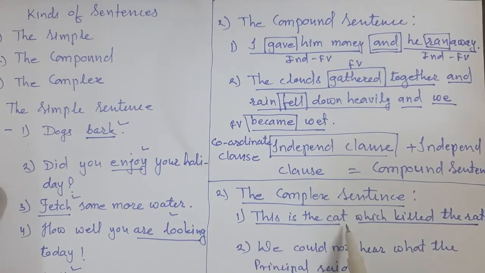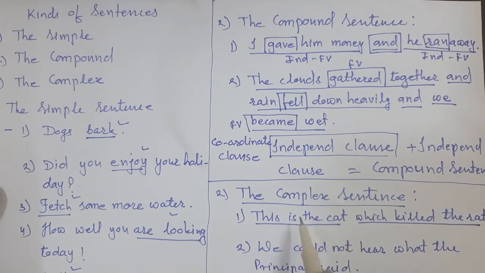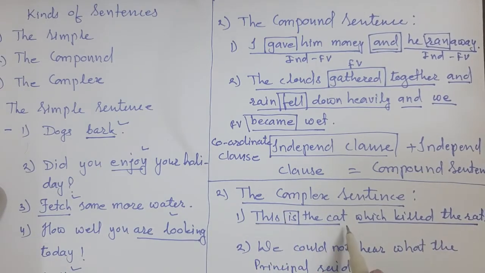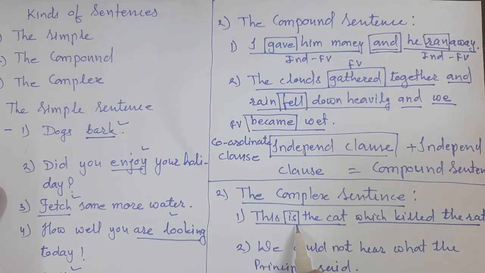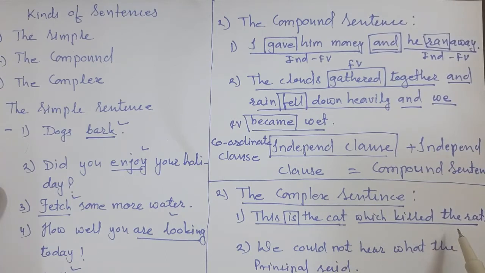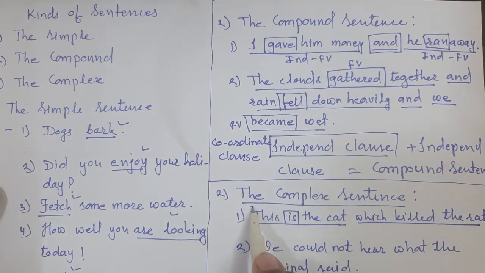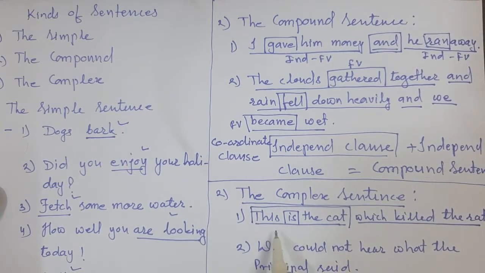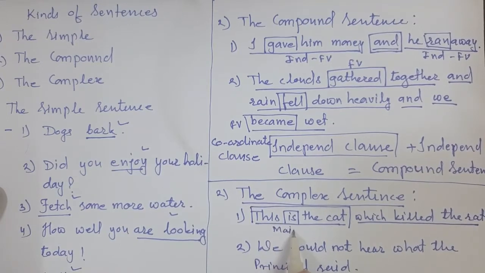This is the cat. This is a sentence because it has a finite verb. Okay students, so it makes sense, so it is an independent clause. But if we say which killed the rat, this clause does not make any sense without the first clause. So the first clause is called the main clause, as well as an independent clause.